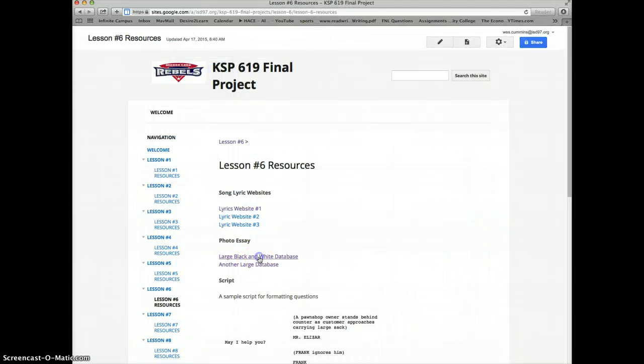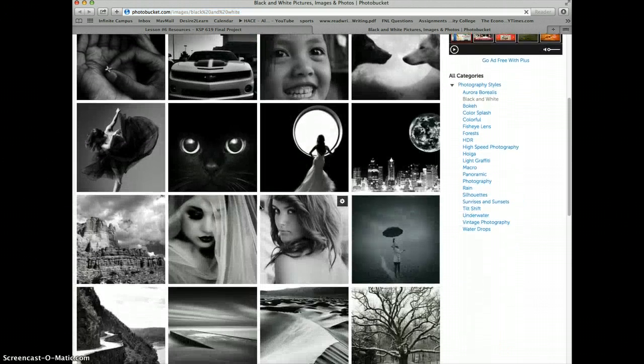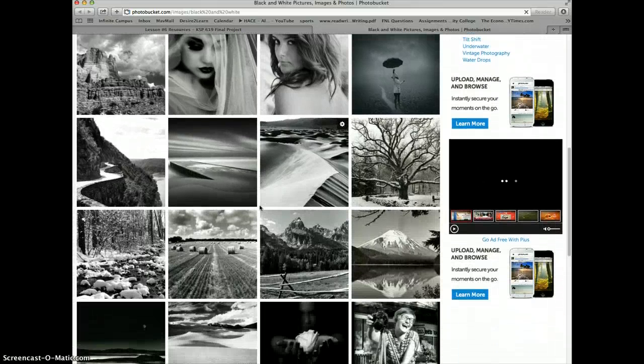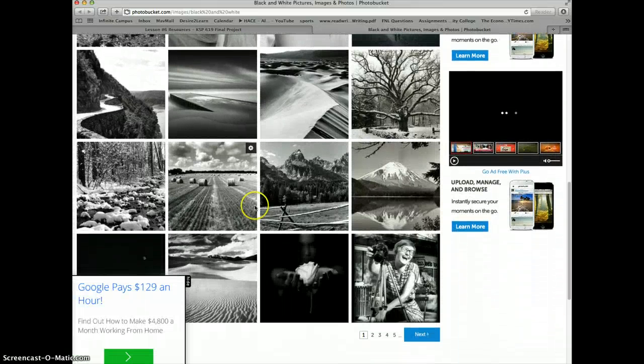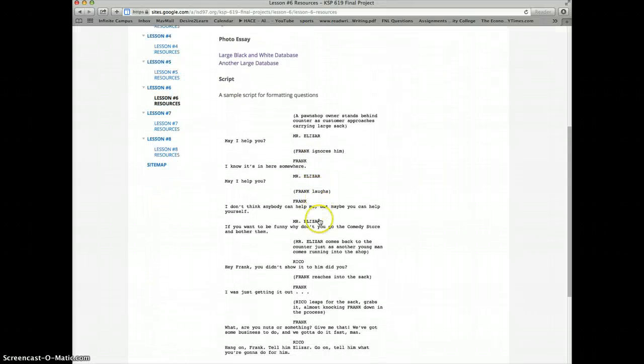I also included a couple large databases of black and white photography that students can page through. And again, they'd be looking for pictures here that they feel represent the theme found in Romeo and Juliet. The last thing I have here is a sample of a script that I would give to the students that would be writing the script, and I'd go over how to format it from this sample.